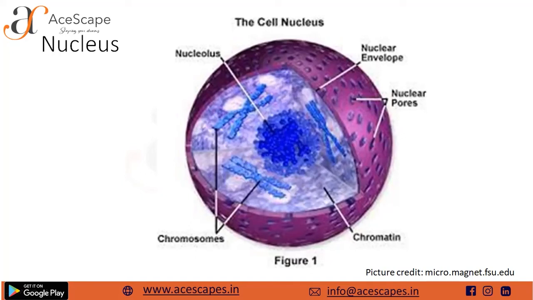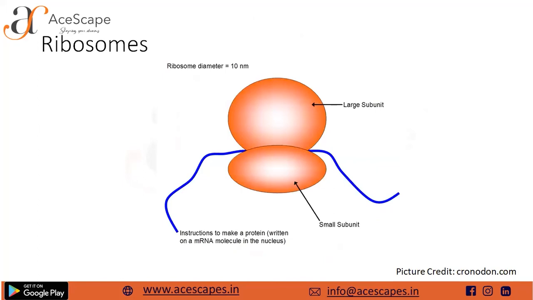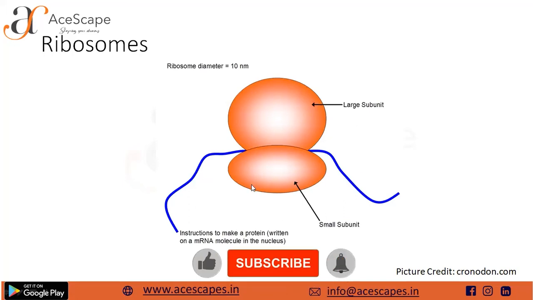So the nucleus is very important. The nucleus plays a very important role in the cell. Moving forward, ribosomes are another differentiating factor between prokaryotic and eukaryotic cells. In a prokaryotic cell, the ribosomes are of 70 S subunit, whereas in eukaryotes it is 80 S subunit. Here it can be divided into two subunits: this is a large subunit and this is a smaller subunit.